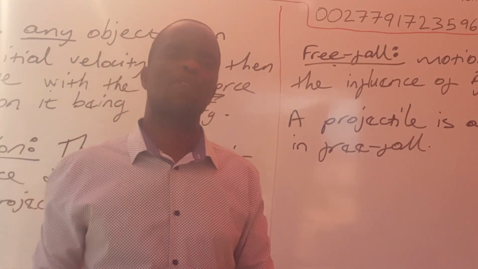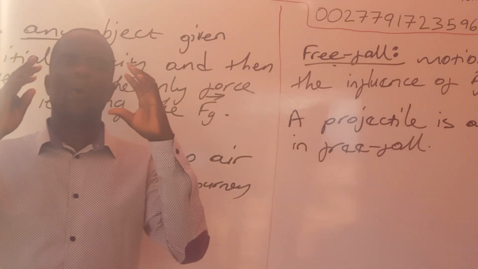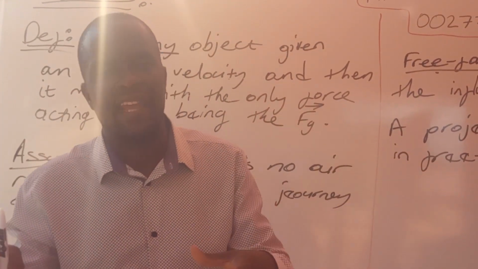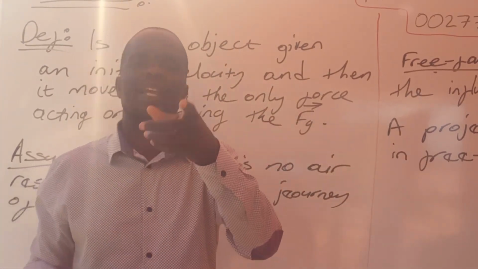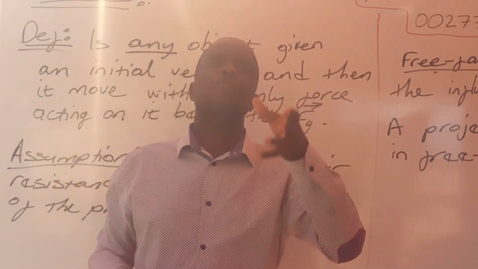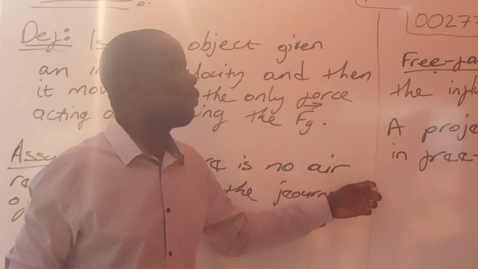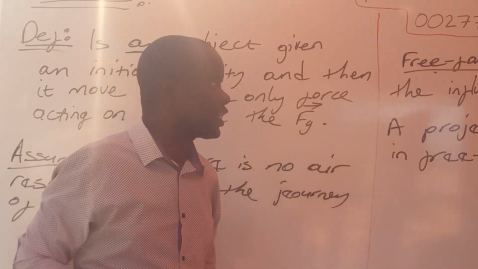Because you did your forces in grade 11, you must understand that when you are identifying the forces acting on an object and you see that there is only one force acting on a particular object, and that force is the force of gravity, and that object is in motion, then that particular object is a projectile, definitely.